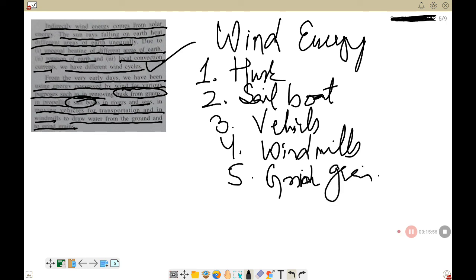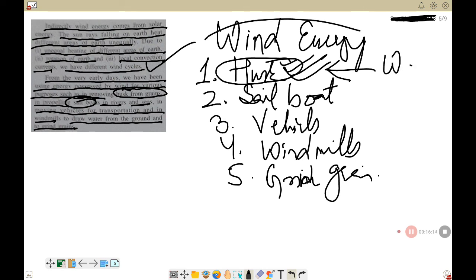All right, so number 1, removing the husk. We have seen, isn't it, the grain is a mixture of husk. So that husk, the husk of rice or wheat, can be removed with the help of wind. So that is how wind energy is used to remove the husk from the grains.